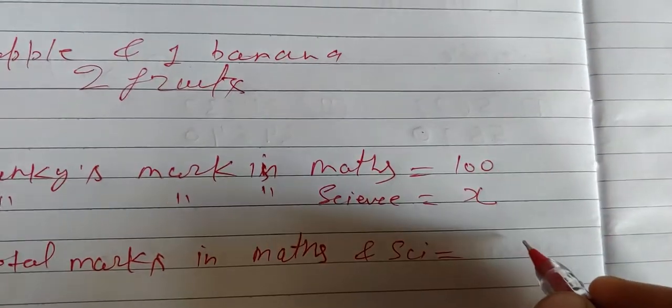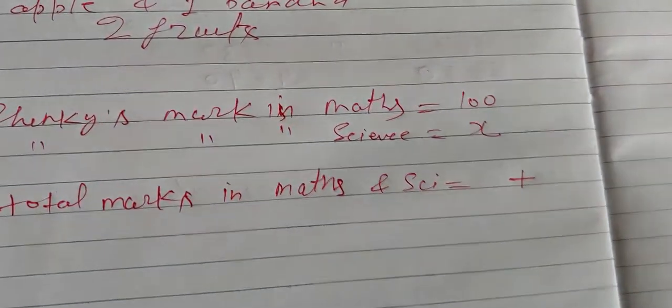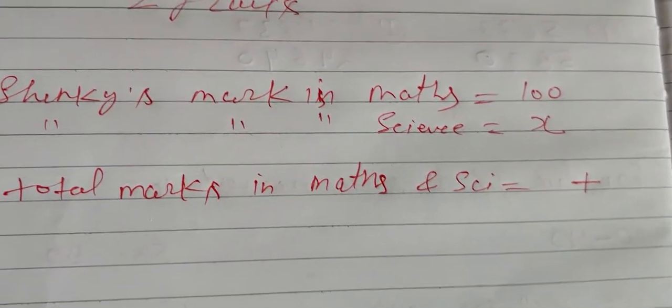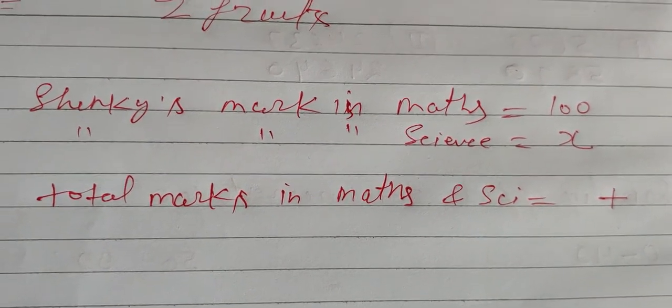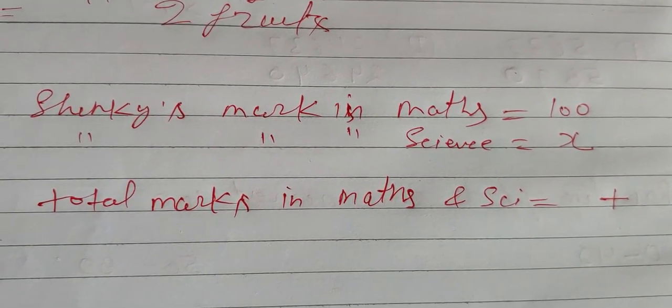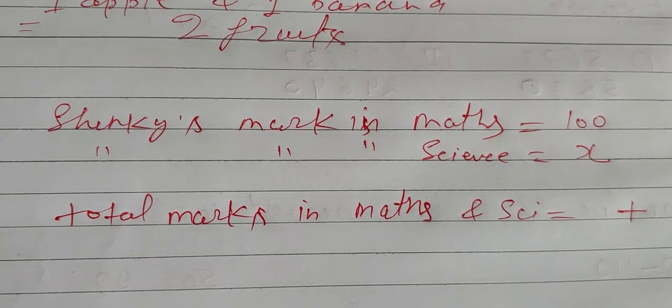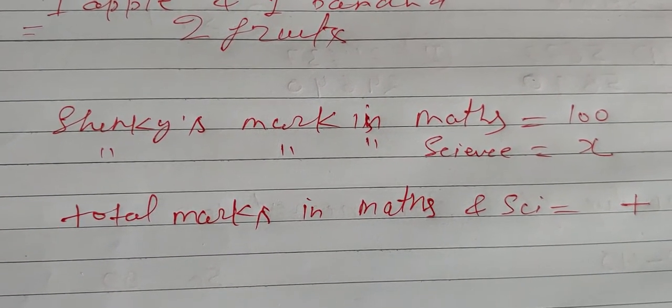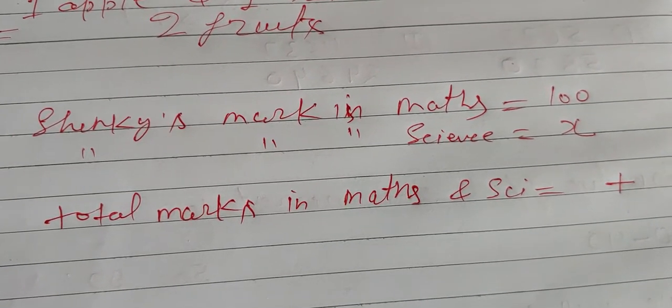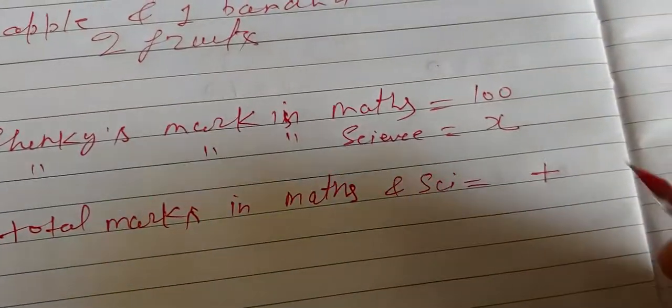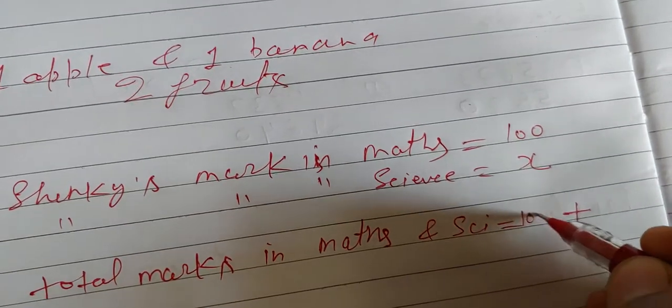Maths and science, total means addition. Suppose you have 6 subjects in your class, then your total marks is always obtained with the help of addition of marks obtained in all 6 respective subjects. So here you are also going to add these numbers: 100 plus x.